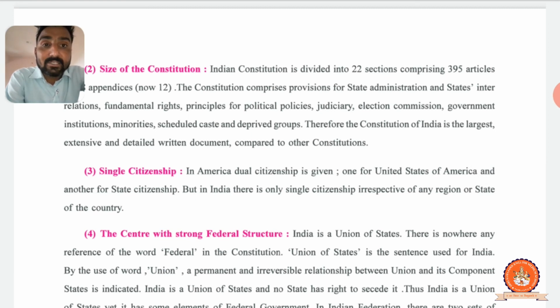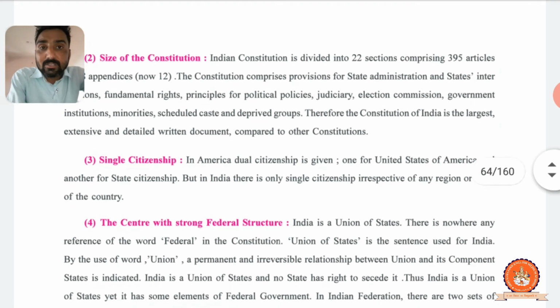Second is minorities. Minorities are those people whose population is less, that is called minority, right? So there are some rules about the minority. If in a particular area some religion's population is more and some religion's population is very less, that particular religion is called a minority. So some rights and benefits are given to the minorities. This is already available in our constitution.